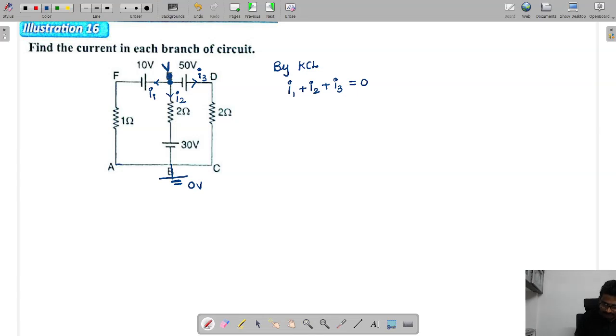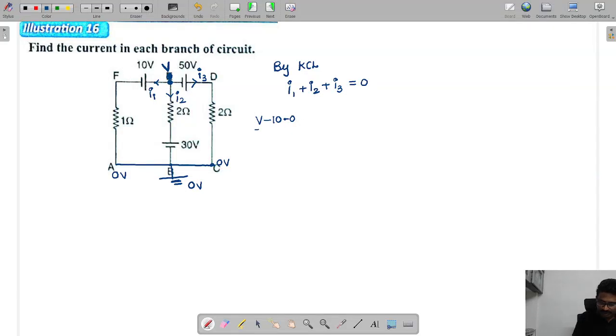For I1, the potential here is V, and at this location the voltage is 0. At this location the voltage is also 0. Now we can say V minus 10 minus 0, up to ground we should come back here.